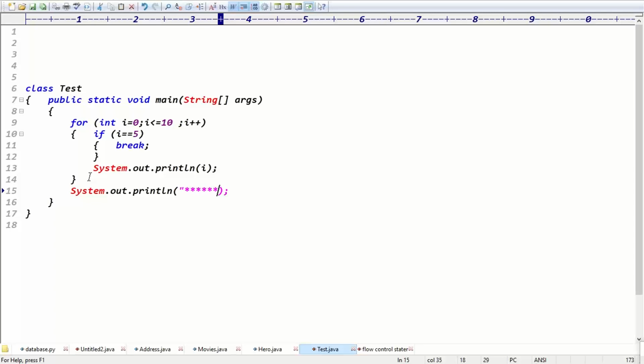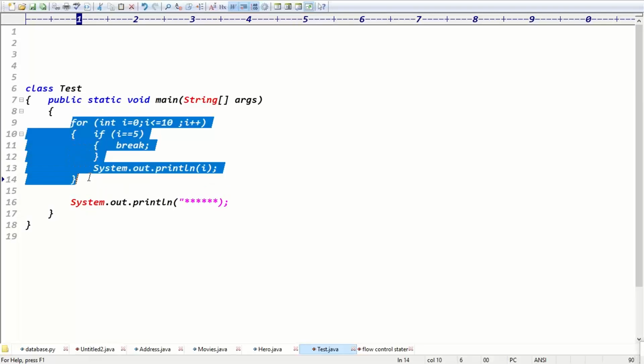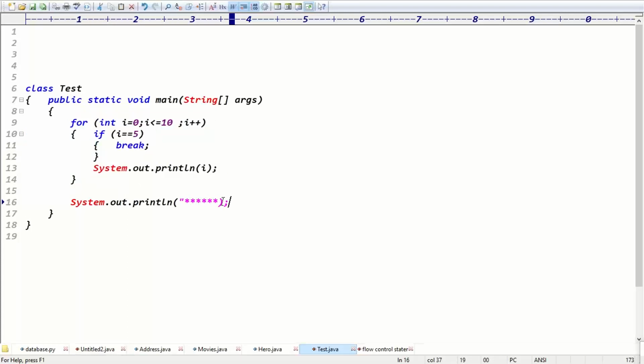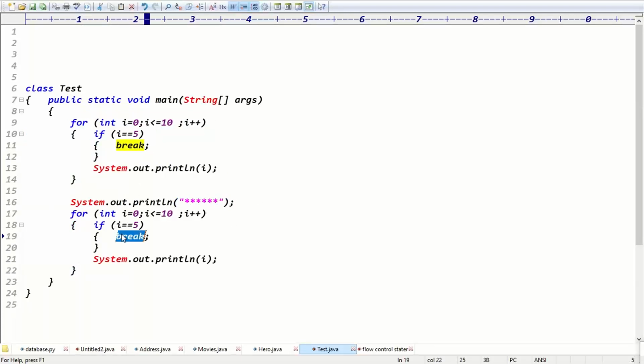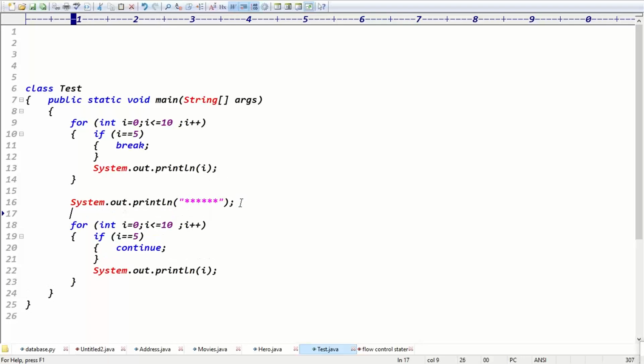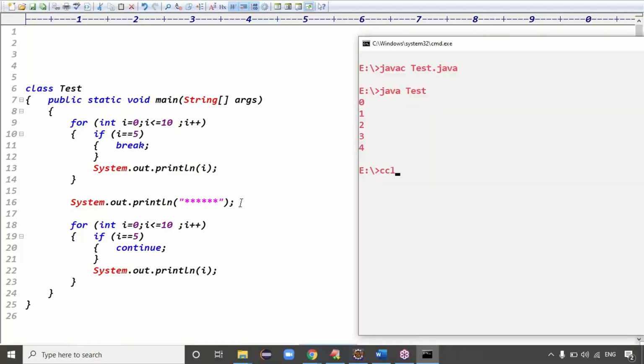System.out.println. Here you can write some stars, and we have the continue. So in place of break, let me write continue. In place of break, I write continue simply. So in if i == 5, can I write continue now? Then what is the difference between break and continue? Simply, I understood that break is used to stop the loop execution, right?